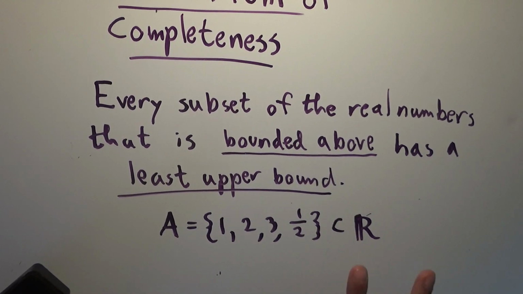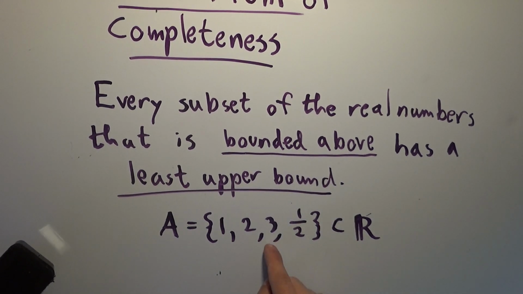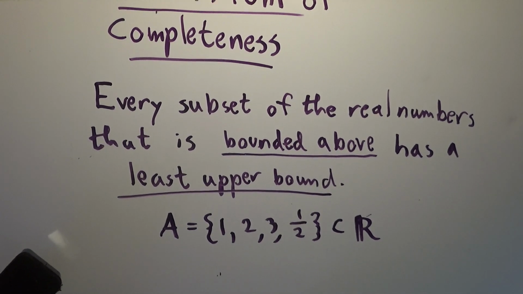And so the least upper bound of this set would be 3, because it's the smallest number that's greater than or equal to everything in the set. Moreover, because 3 is actually in the set, it is the maximum of the set, right? So we're going to also elucidate that if the least upper bound is in the set, then it is the maximum of the set. And those will actually be the same.